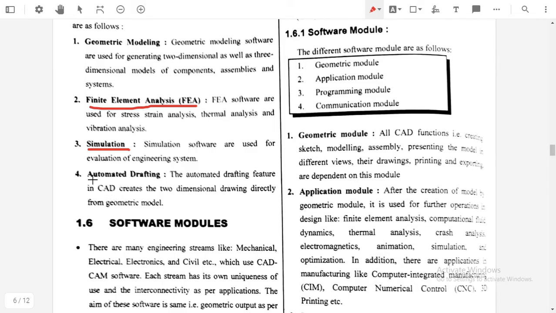The next one is automated drafting. It is another step of the CAD design process. The automated drafting feature in a CAD creates a two-dimensional drawing directly from a three-dimensional model. It means that by using a three-dimensional object, we can create the two-dimensional view of the object, so we will get the detailed information of the object. So this is the scope of the CAD.